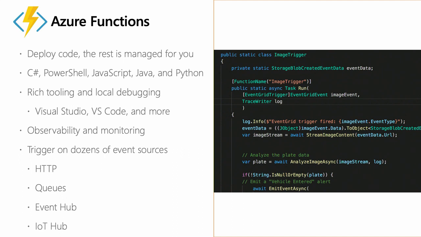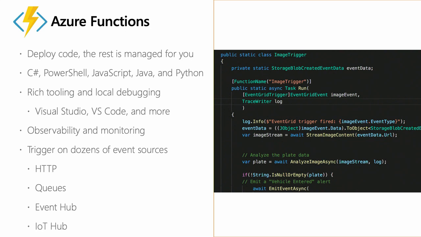When that event happens, the cloud will take your code and execute it for you, and when it's done, it will get rid of it. So all you have to write is the little bit of code that you want to happen on an event, and everything else is managed for you. It's completely event-driven, and you only pay when your code is actually running.